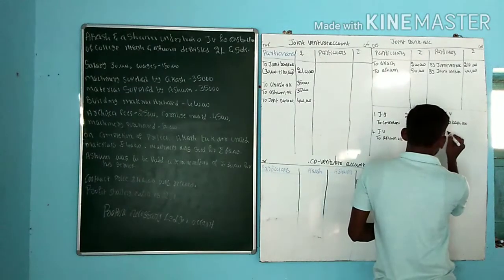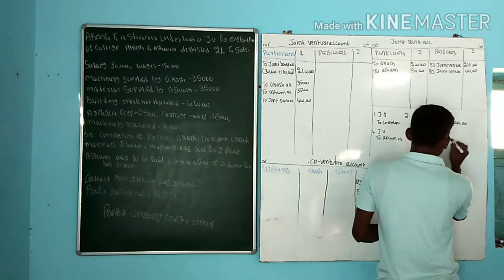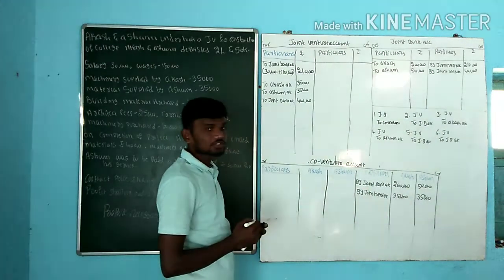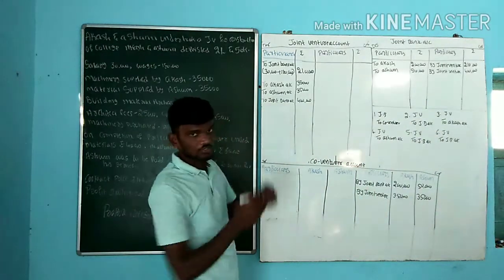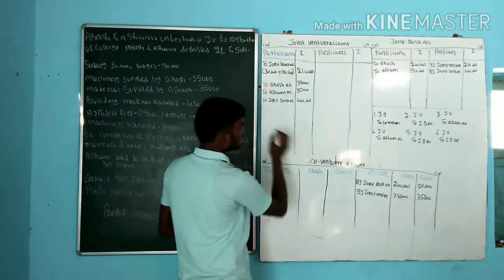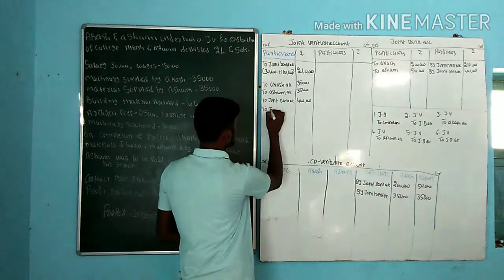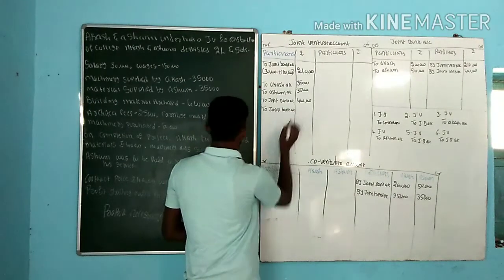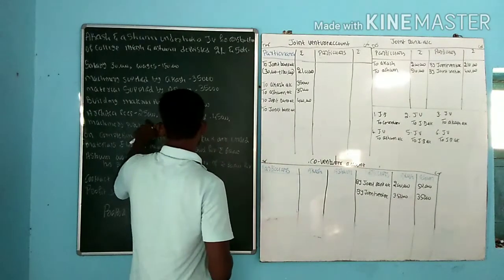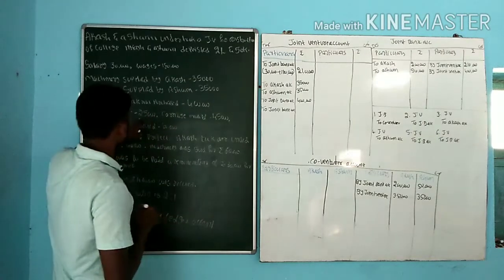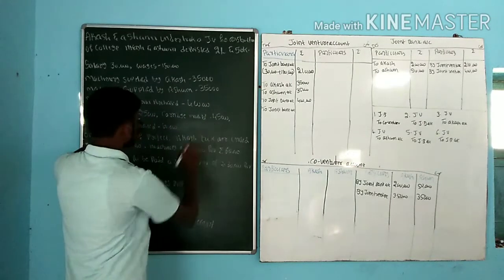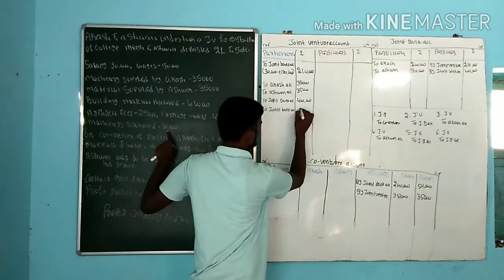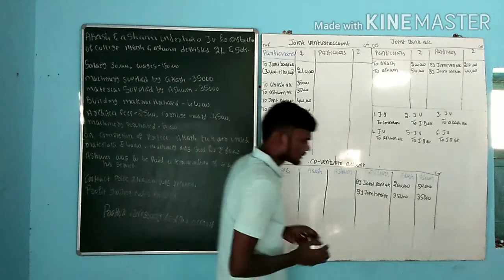Again, joint venture account debit to joint bank account. Which are the two accounts? One is the joint venture account, one more is the joint bank account. When it comes to joint venture, I need to write to joint bank account. So what is the value? 25,000, 45 plus 80, that is 1,50,000.